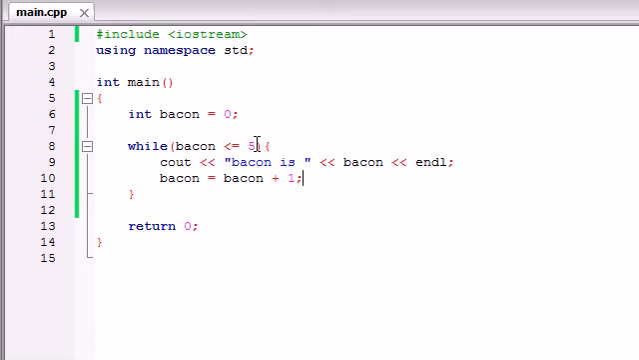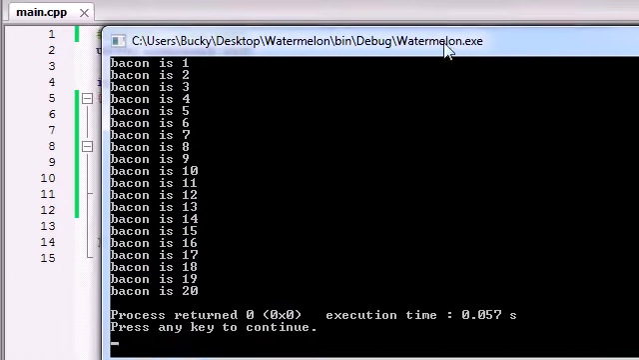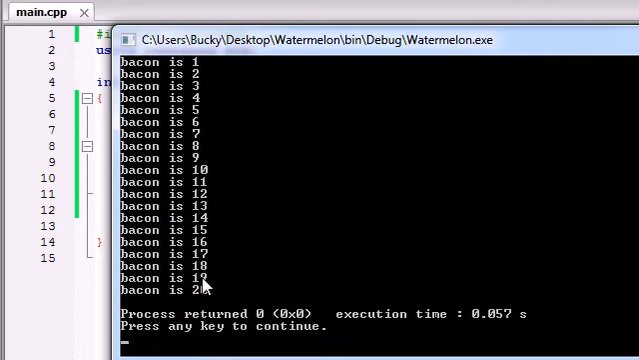For example, 5 times. If you only wanted to run it 5 times, or actually it was 6 in this case, you would add this line right here. And this pretty much just changes the value of bacon. So at some point, that test has to be false. If you wanted to run it 20 times, you would just change that to 20 and check it out. Bacon is 1, 2, 3, 4, 5 all the way to 20.